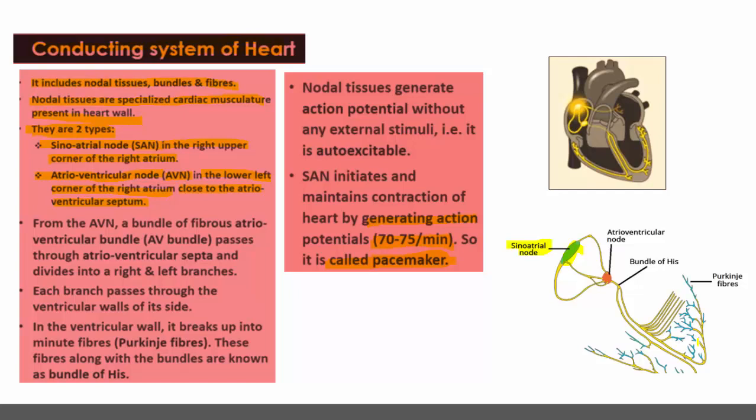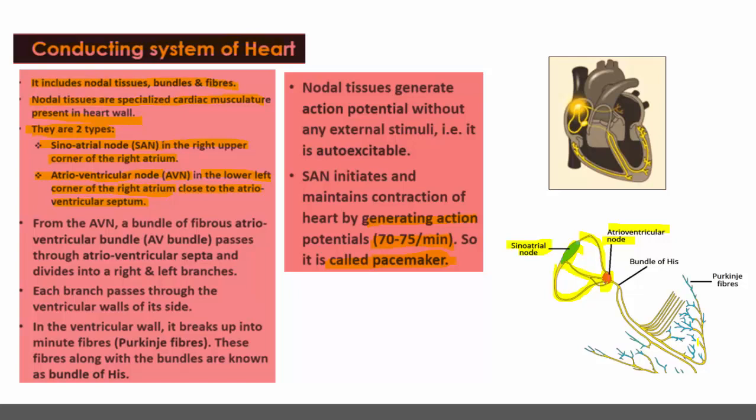From the sinoatrial node, the fibers bring the impulses to AVN, which is nothing but atrioventricular node. Where is it located? It is located in the lower left corner of right atrium.